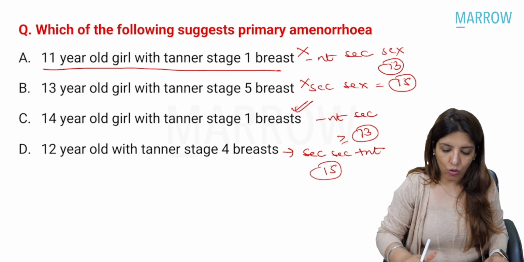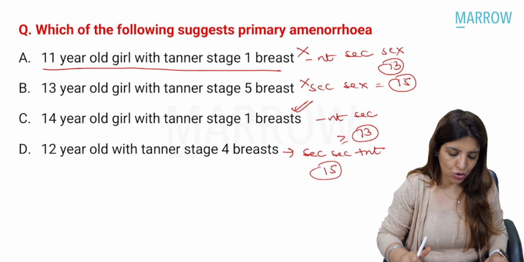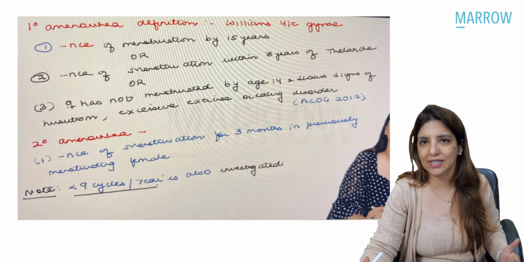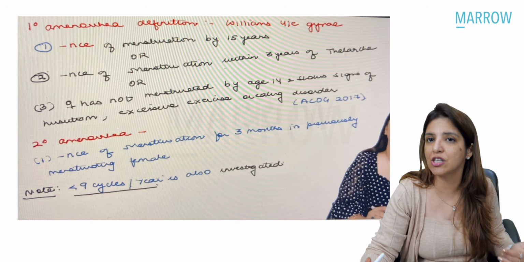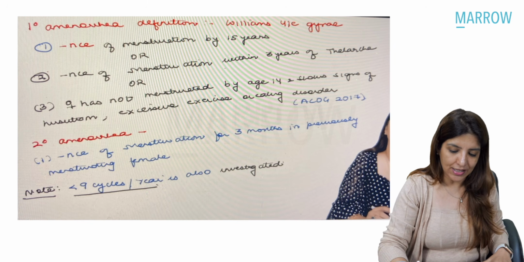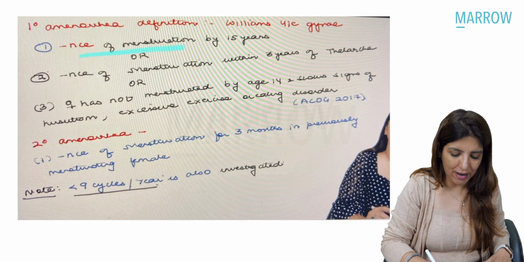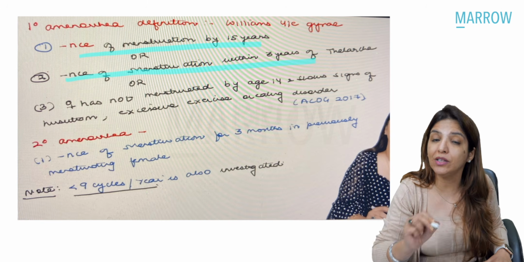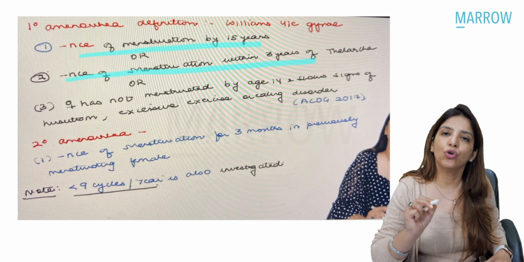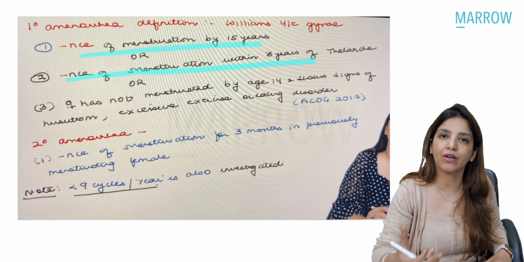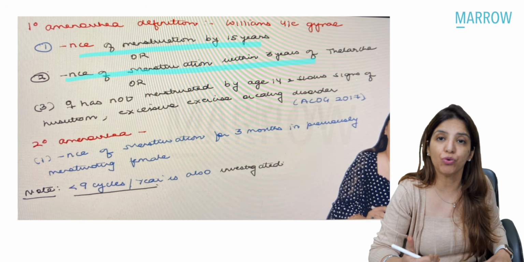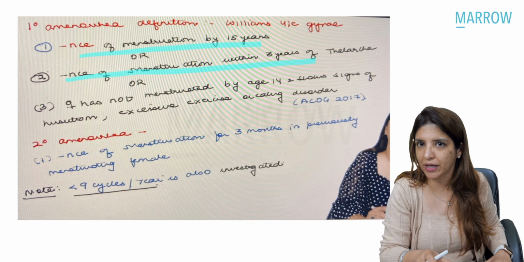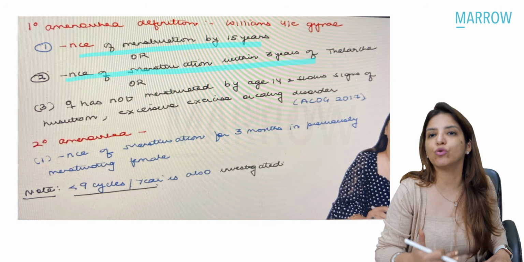Now, I also want you to remember something which I had told you, that Williams 4th edition Gynae, the new edition of Williams which has come, has again given some revised definitions for primary amenorrhea. And that is if there is absence of menstruation by 15 years of age, that is primary amenorrhea. If there is absence of menstruation within 3 years of thelarchy. Right? Normally, the age difference between thelarchy and menarche is 2 years. But if breast budding appeared and within 3 years menarche hasn't appeared, then that is also primary amenorrhea.